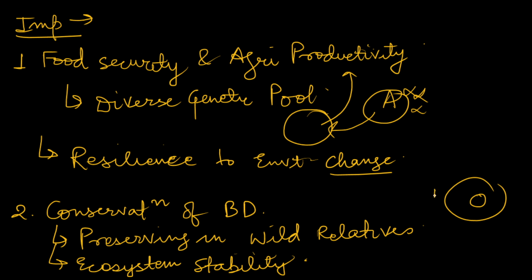So if we conserve a certain wild relative or land race, it helps in conserving ecosystem stability. So it is another important point here. It can also be helpful in sustainable agriculture.